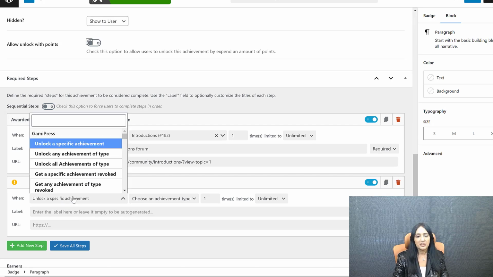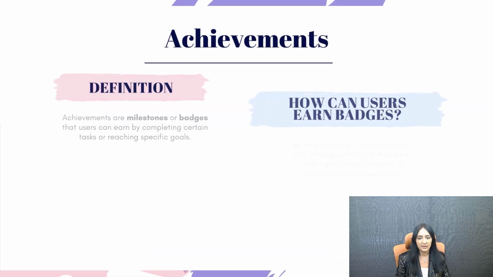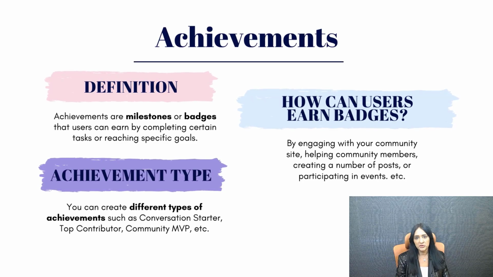So achievements are milestones or badges that users can earn by completing certain tasks or reaching specific goals. You can decide what you want them to do in order to earn that badge, in order to motivate and reward user engagement.